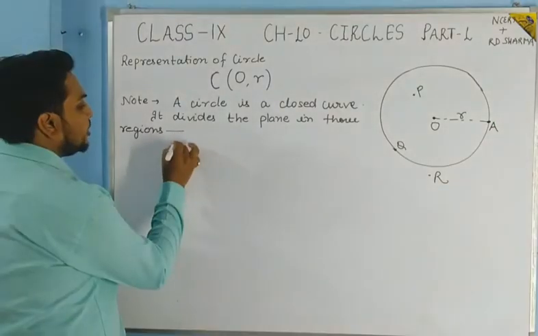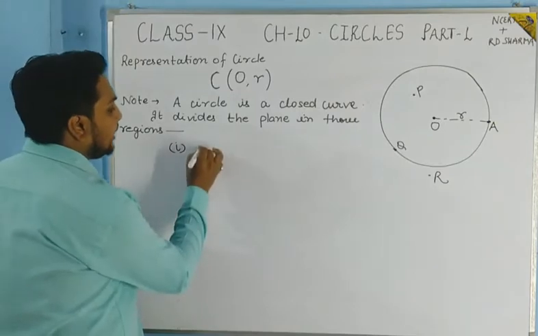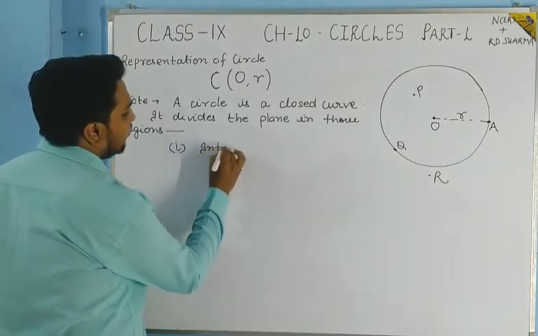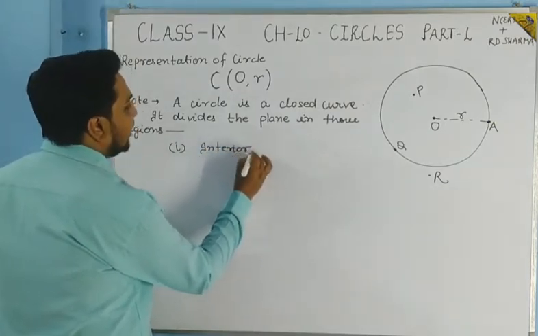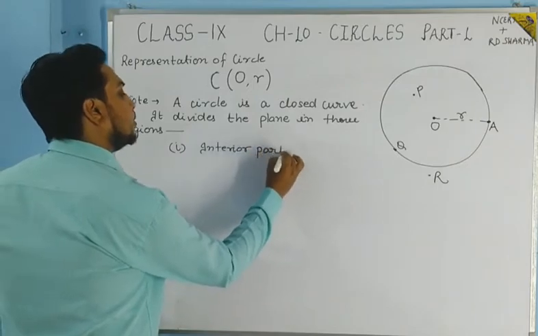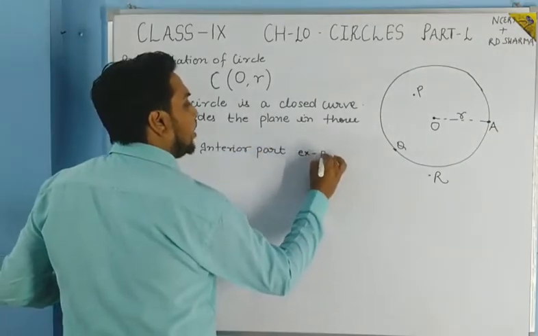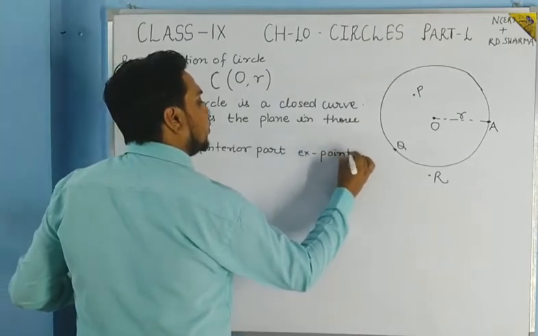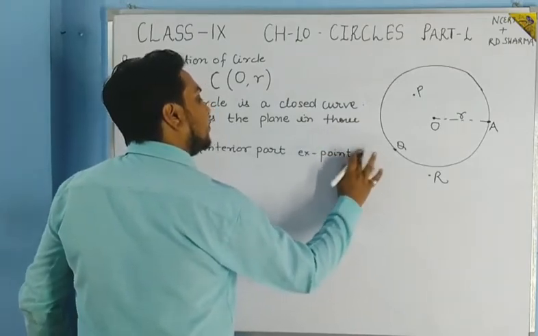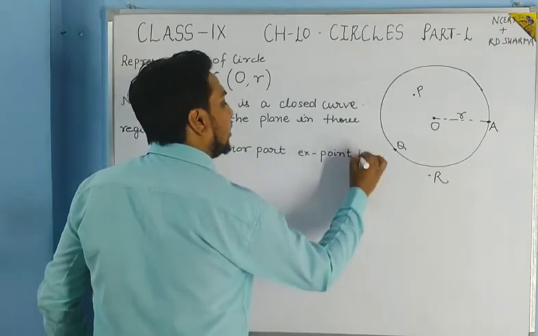Okay, the first region is what? Interior part. Here the example is point P, capital P you will write.